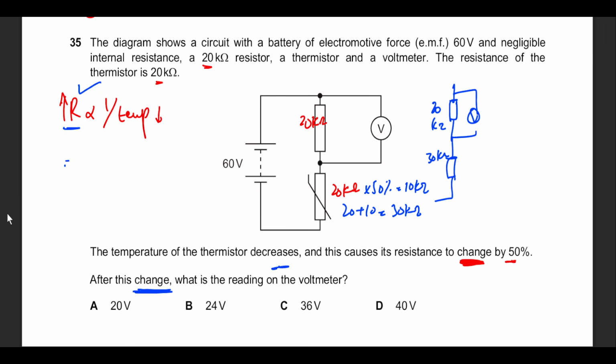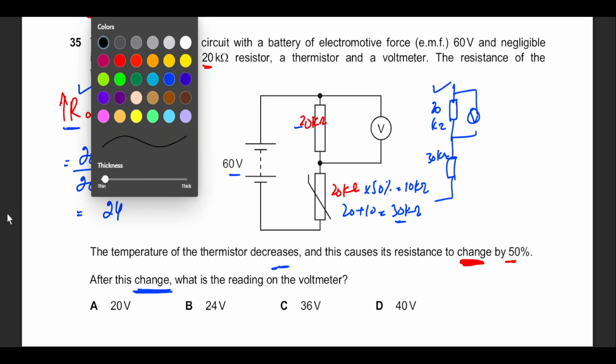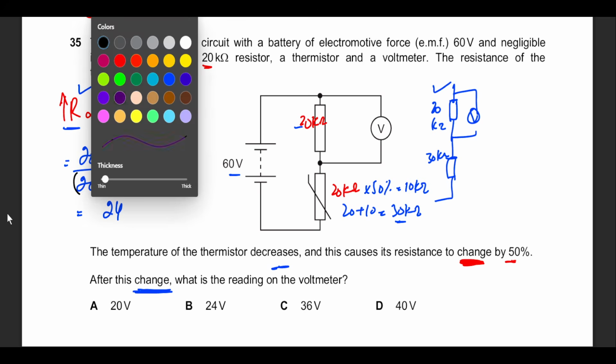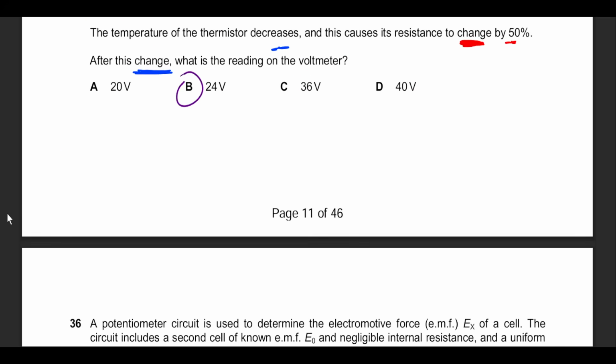We can use the potential divider formula, which says the resistance of the component that you want to find the voltage of goes in the numerator. So this is going to be 20 kilo ohms, divided by the total circuit resistance, which is 20 and 30. So this is 20 plus 30. I'm writing them separately for the sake of your concept. And then multiply this with the battery source voltage that is supposed to be divided. So when you solve this, your answer naturally comes out as 24. Now notice that I am not interested in the kilo factor. Why? Because in the numerator it exists and in the denominator it also exists, so it doesn't really matter. Okay, so it's going to be option B.